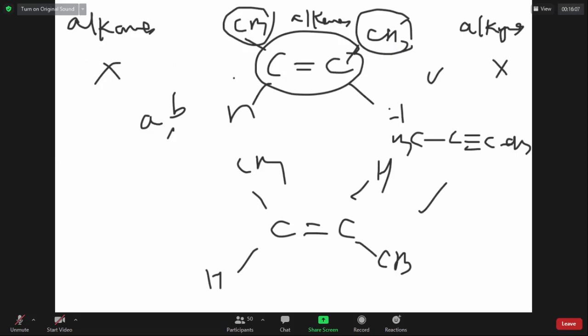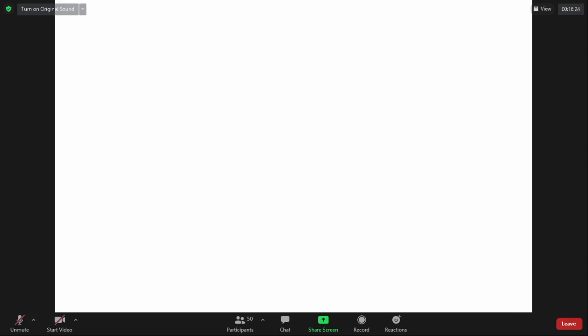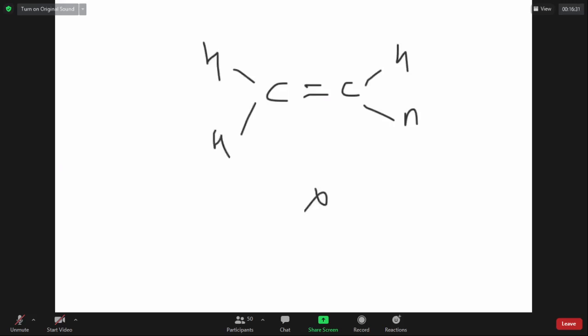It should be like CAB double bond CAB. If it is like CA2 double bond CB2, it can't show geometrical isomerism. If it is like CA2 double bond CA2, it can't show geometrical isomerism. For example, if I have C double bond CH2, like ethene, no geometrical isomerism is possible.